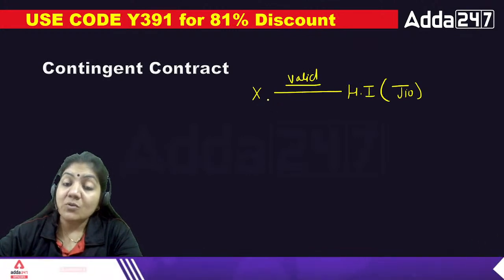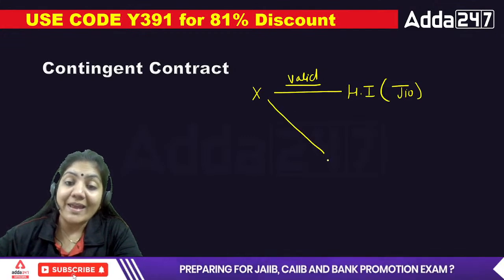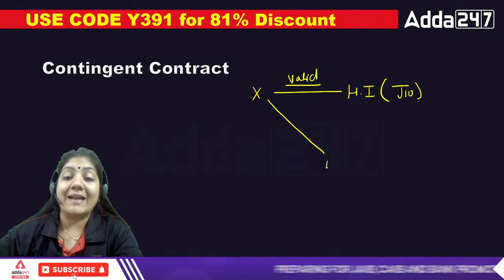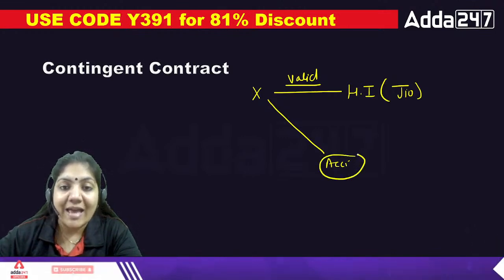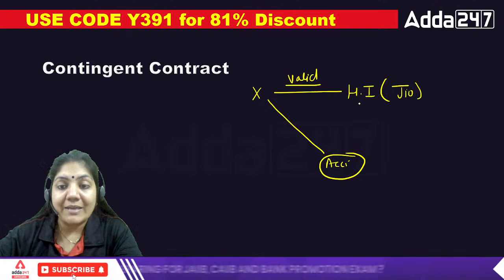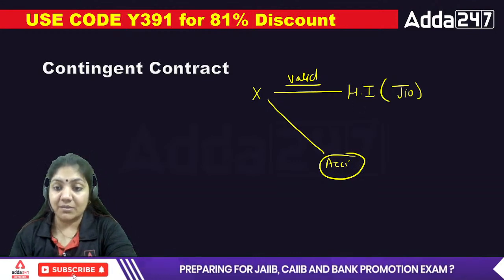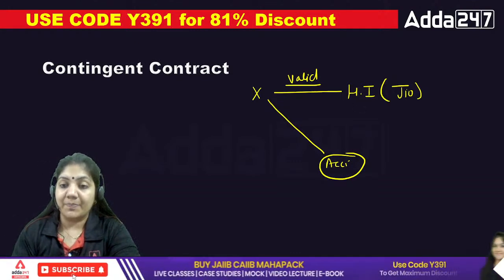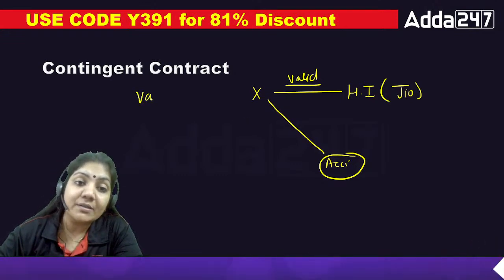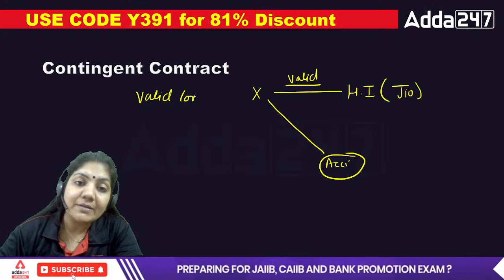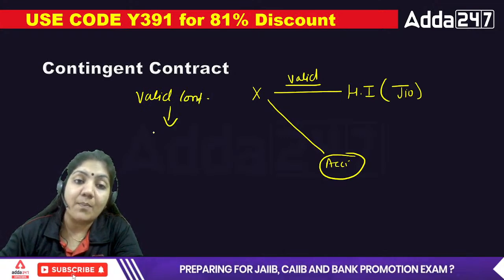So this valid contract depends upon when X will suffer some accident or etc. When accident will happen to X person, then only the health insurance company will pay the particular amount, no?